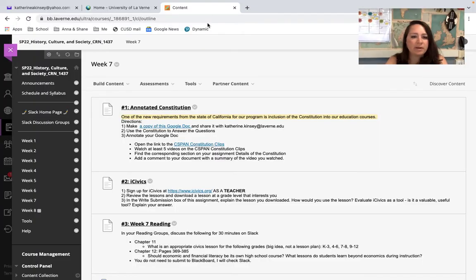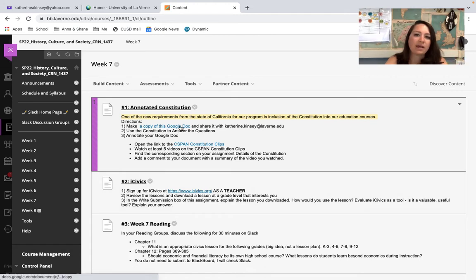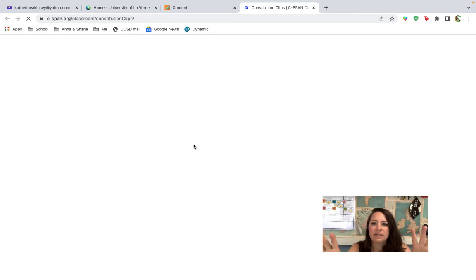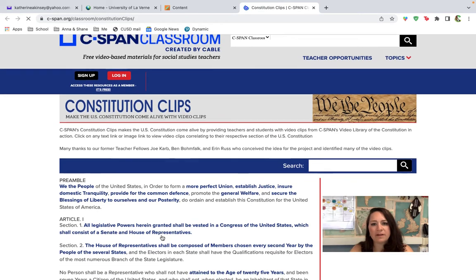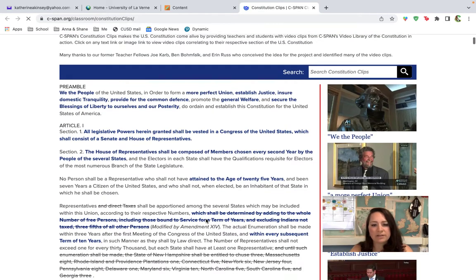It does take a pretty substantial amount of time, so make sure you give yourself enough time to do this assignment. All right, so here we are in Blackboard. These are the directions for the annotated Constitution, and you're going to make a copy of this Google Doc and then answer the questions. And then when you open up this link, this is the Constitution, and everywhere that there is a blue set of words, that is a video.